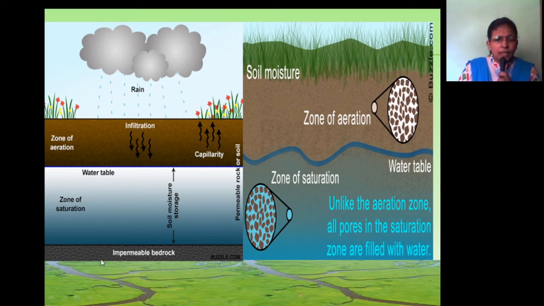And why the water table? Why does water not percolate further from the zone of saturation? Because there is an impermeable bedrock. Impermeable bedrock means it does not transmit water from this zone to another zone. That rock is called an impermeable rock. Due to this impermeable rock, the water cannot percolate.